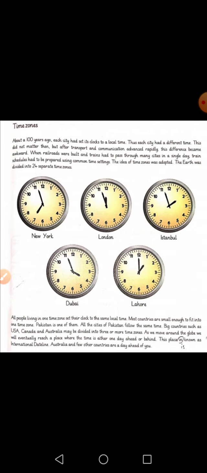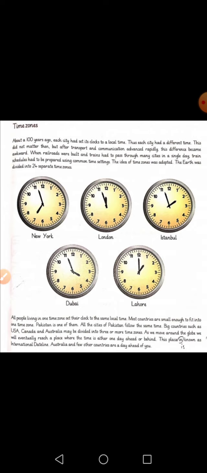In today's lesson, we learned that there are 24 time zones and they are made to avoid the confusion. So the people who are living in their time zones can have an idea of the time in other time zone and they can set their traveling accordingly. The small countries follow the same time zone, but the larger countries in terms of area sometimes follow 2 or even 3 time zones. These larger countries include Russia, Canada and USA.